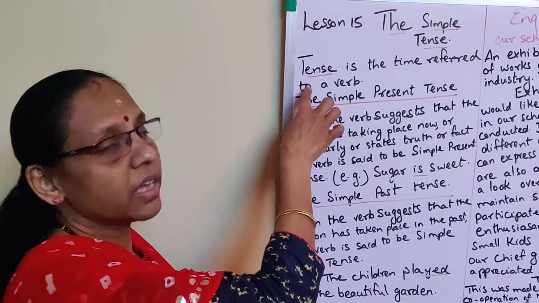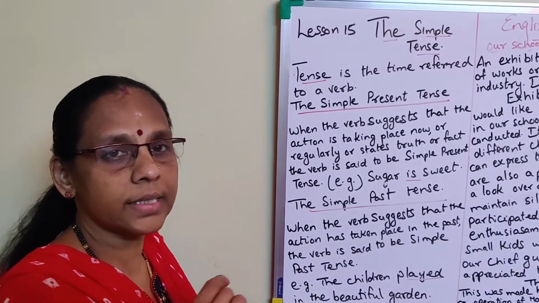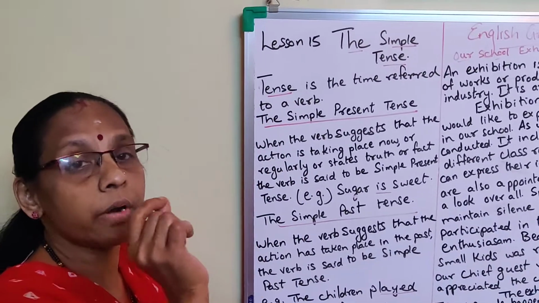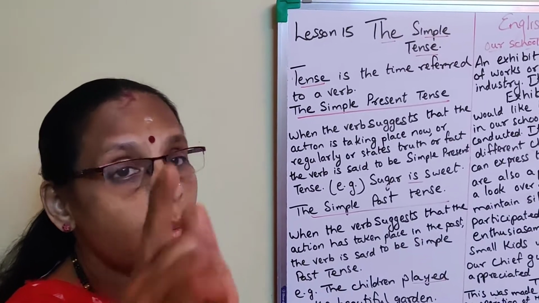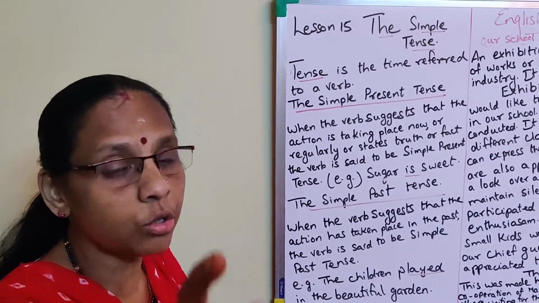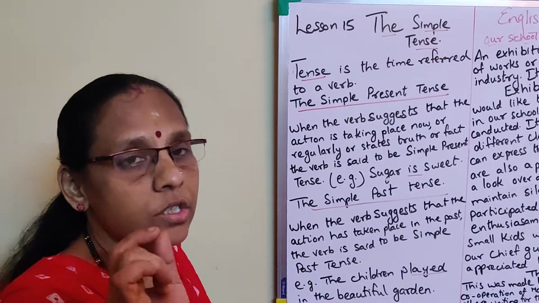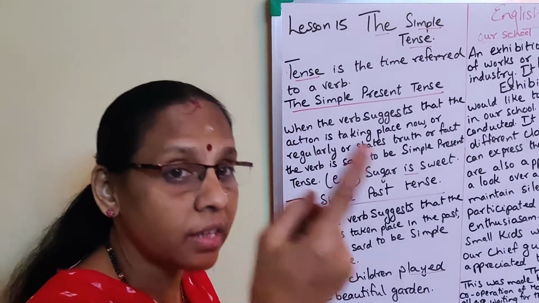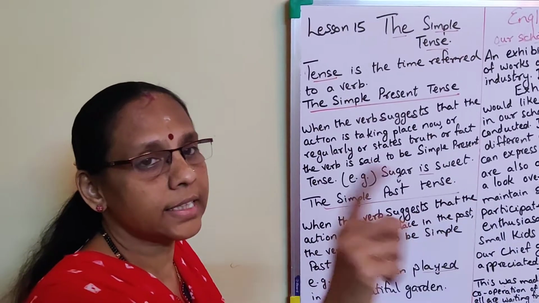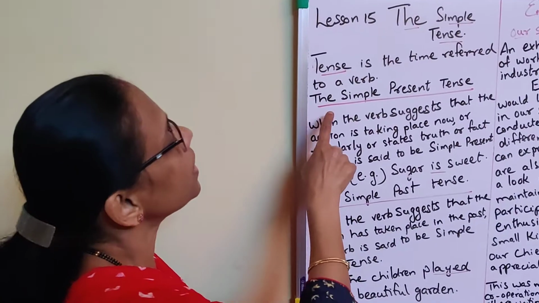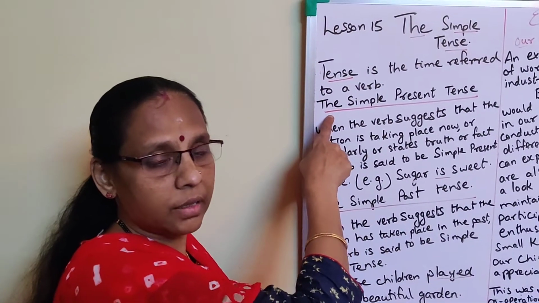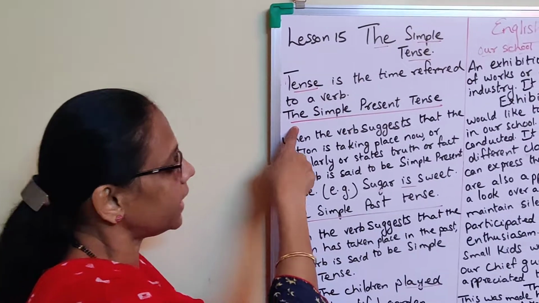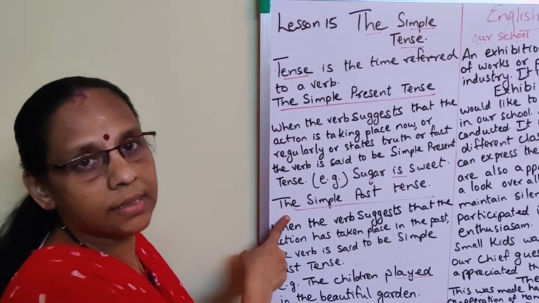So first definition, very important. What is tense? Tense is the time referred to a verb. What is a verb? Always I have told you, doing any kind of action is known as a verb, and the time referring to that verb is known as tense. Understood? Here I have taken two tenses: simple present tense and simple past tense.